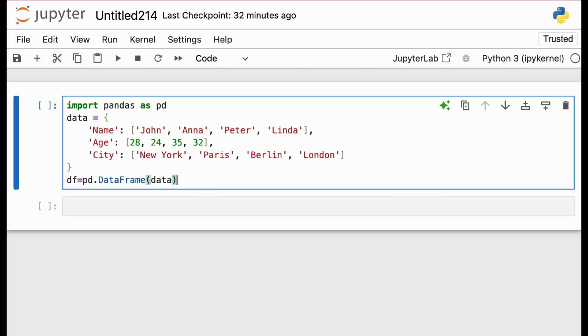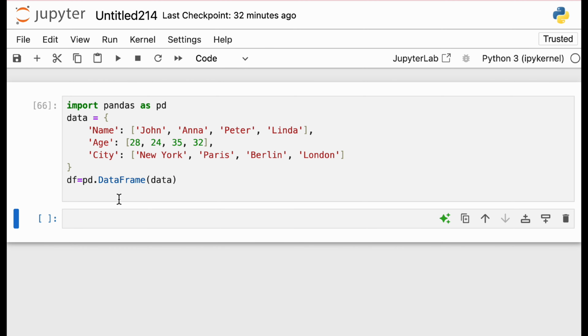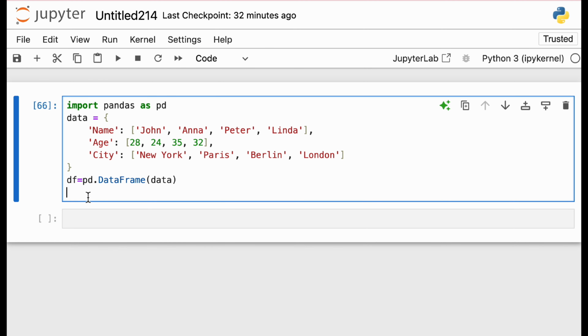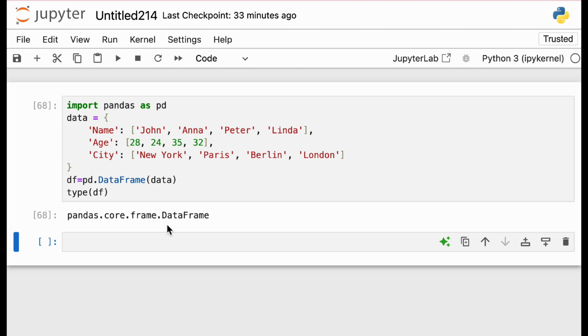Now I'll run this. So I see the code ran successfully. Now let's see the type of df. So we do type of df to check what its type is. It gives me DataFrame. So this data is not in JSON format now, it is a data frame format.